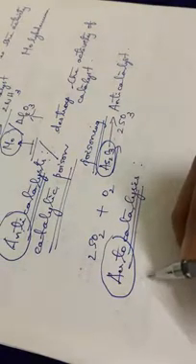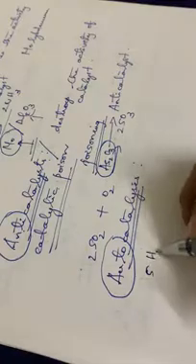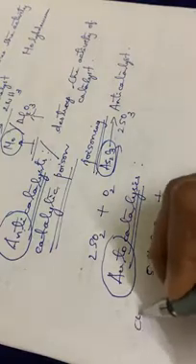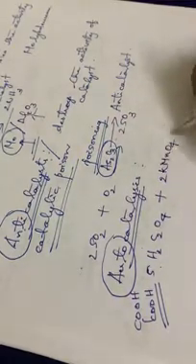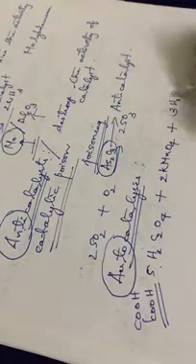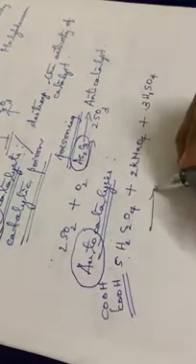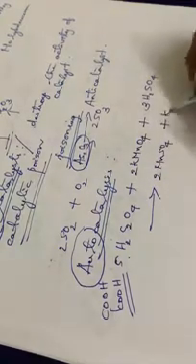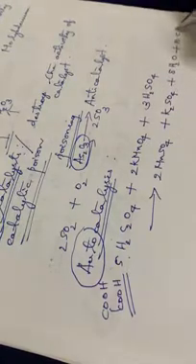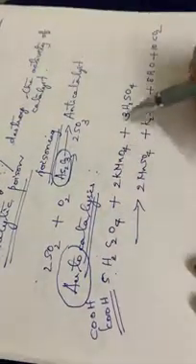You have to write down the equation: 5H2C2O4, oxalic acid, plus 2KMnO4 plus 3H2SO4 giving 2MnSO4 plus K2SO4 plus 8H2O plus 10CO2. This is the reaction.